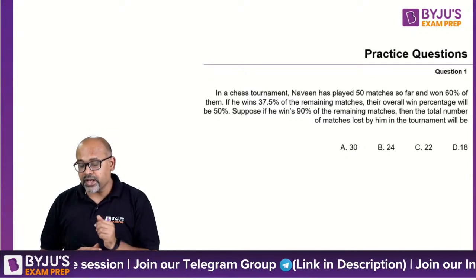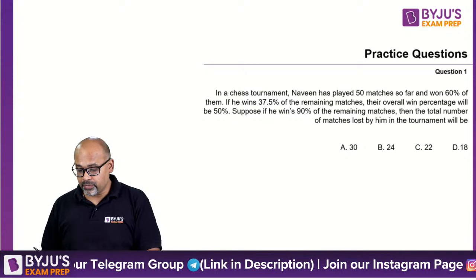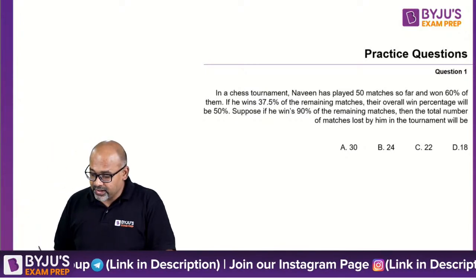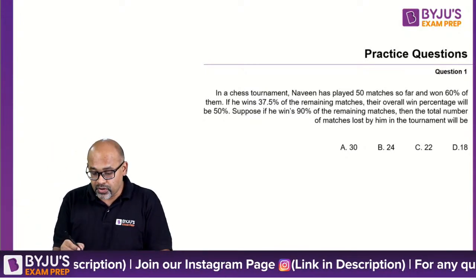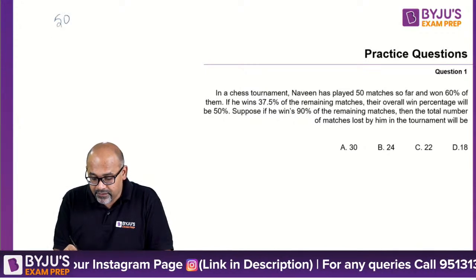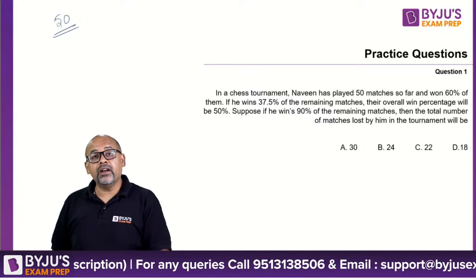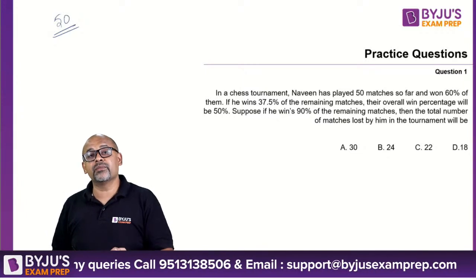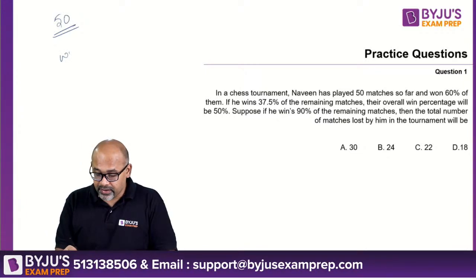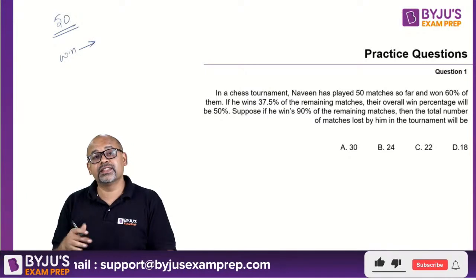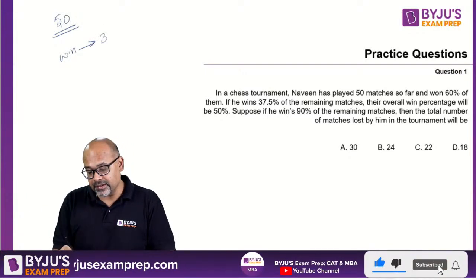Okay, so let's take a look at the question here and see what it means. In a chess tournament, Naveen has played 50 matches. So, as of now, Naveen played 50 matches. Okay, and won 60% of the matches. So, winning 60% of 50 is 30.